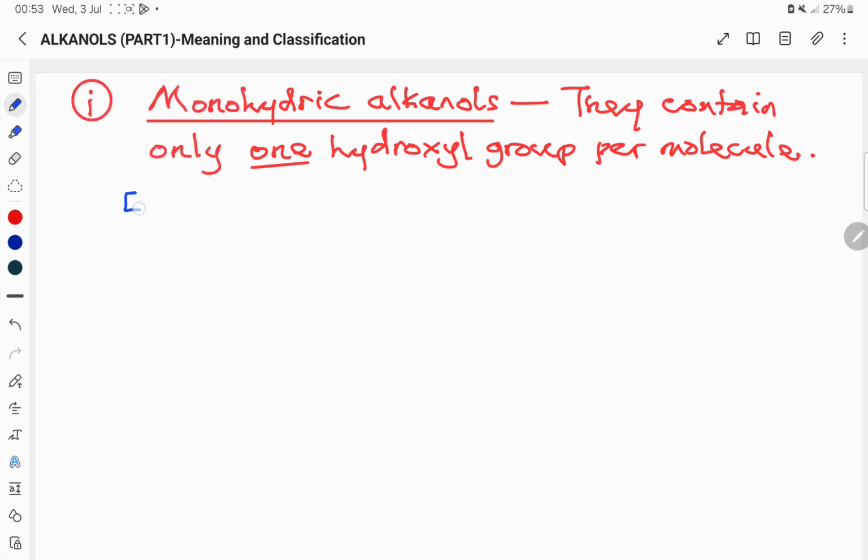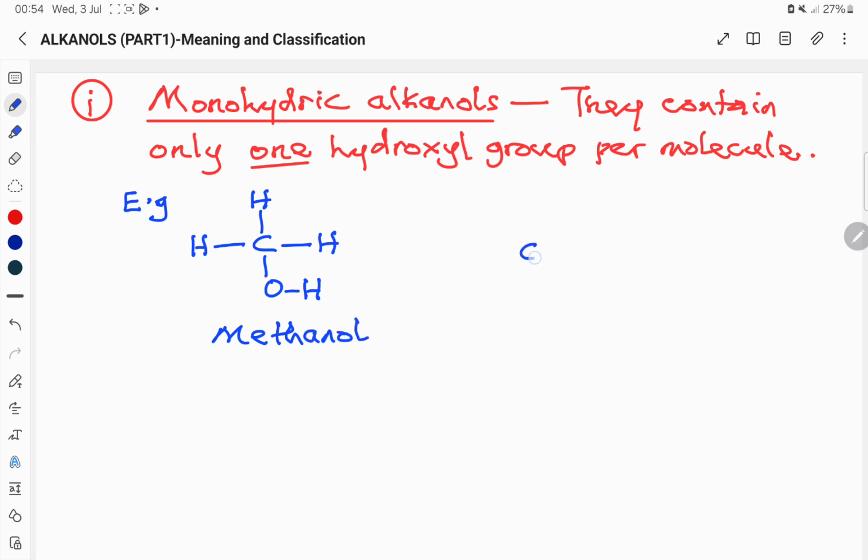For example, methanol. Methanol has one carbon atom. So if there is only one hydroxy group, it makes it a monohydric. This is methanol. Methanol is a monohydric alkanol.